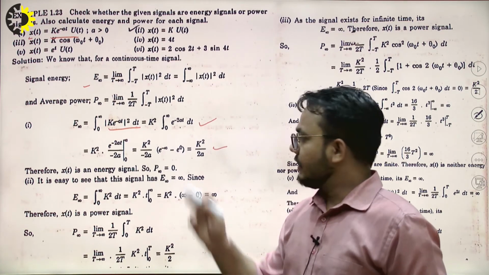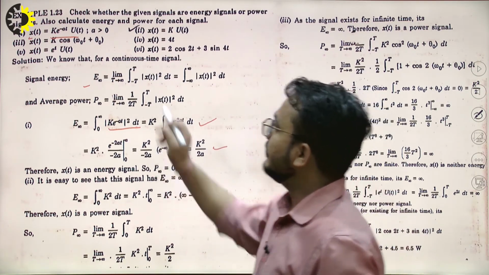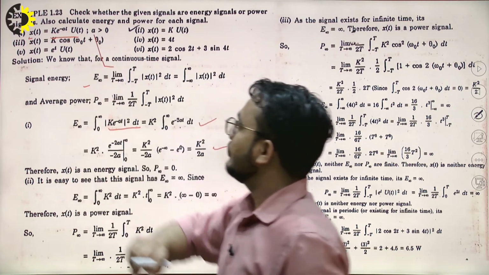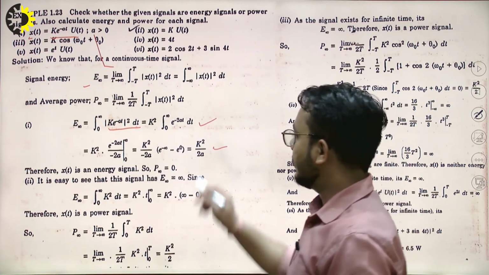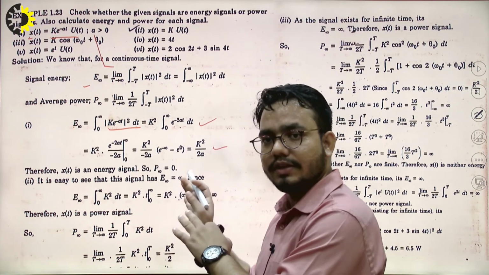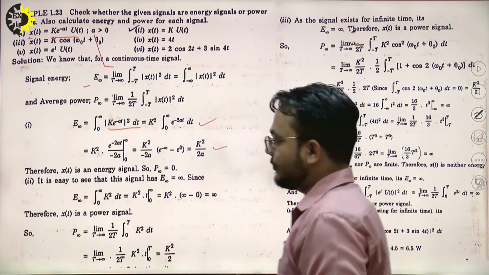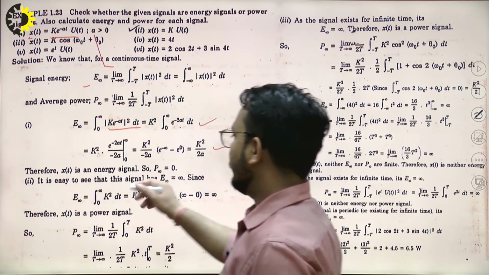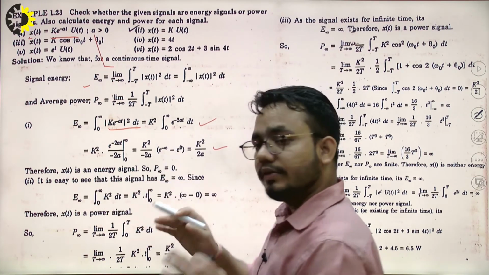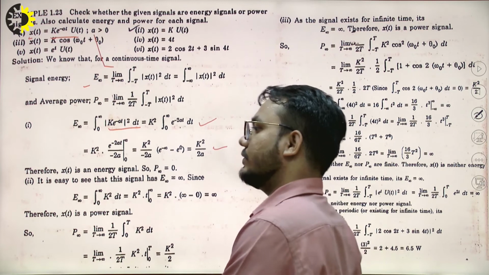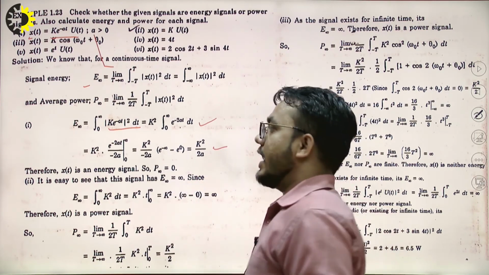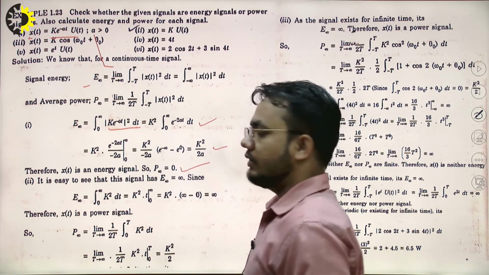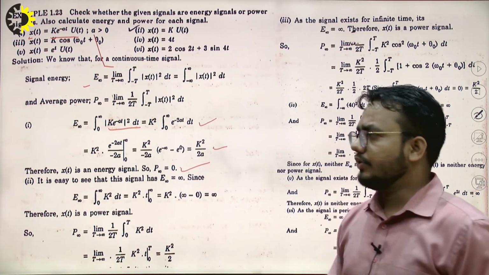Here we know that a is greater than 0, so k square upon 2a is some constant value. Therefore we can say that x(t) is an energy signal, and it is not necessary to calculate its power, as we know that it has finite energy. So ultimately the power, P infinity, that is P avg, will be 0.